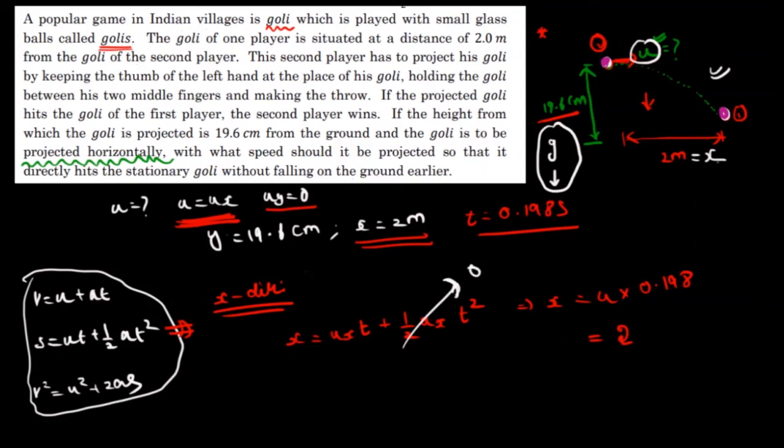So 2 is equal to u into 0.198, right? So u will be equal to 2 by 0.198, which will be 10.1 meter per second. So the correct answer here for the velocity, when I'm projecting it in a horizontal direction, is u equal to 10.1 meter per second.